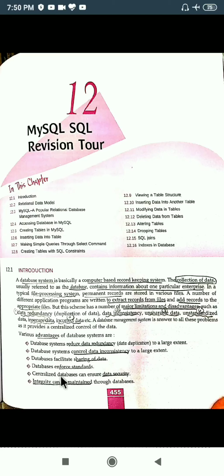Next is your centralized database can ensure your data security, because everything is centralized. Okay, centralized means one person is having the control, meaning all the data will be controlled all together. So data security is also there. So if one person is handling, then if any other person wants to take access, he has to take permission first.